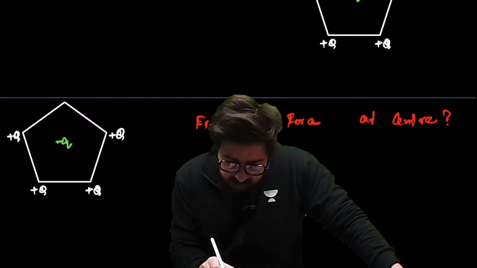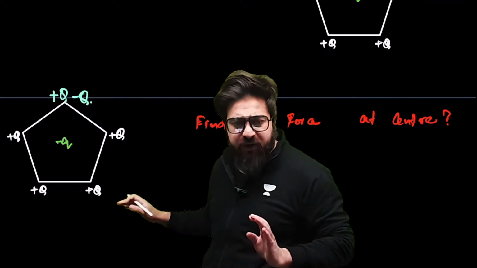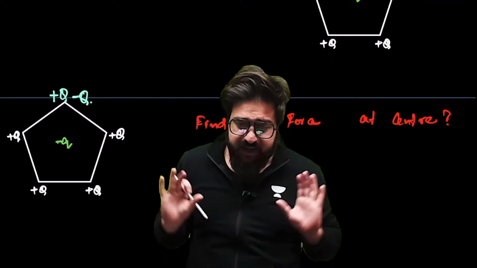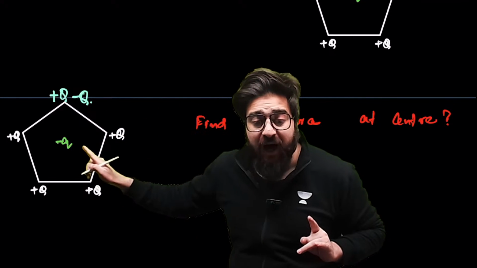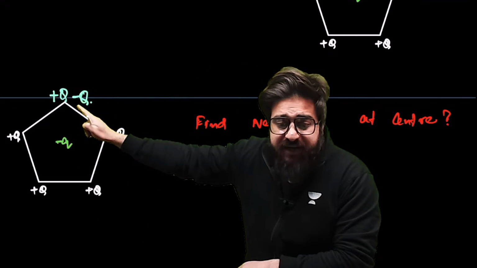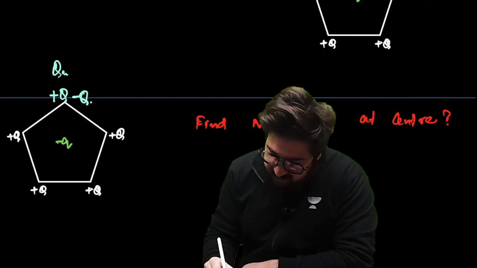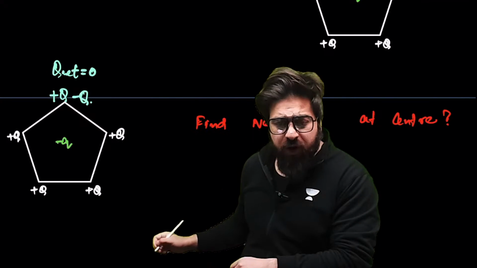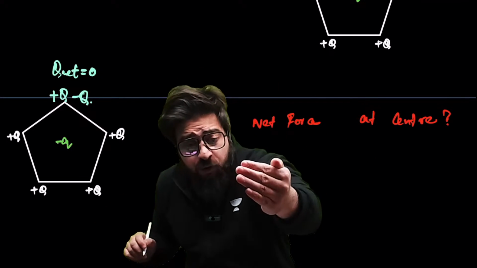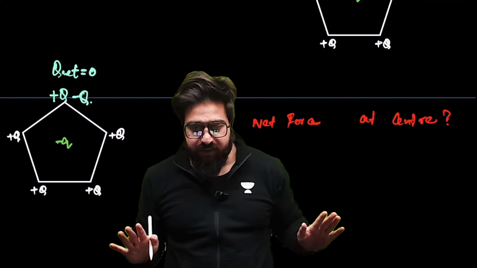That also means you can say if you place plus Q over here and if you place minus Q over here, it is one and the same thing. Because plus Q minus Q, once again net charge will become 0. This is the trick how to solve this type of questions. So we can assume net charge is 0 over here. Why? Because plus Q minus Q. Either you say no charge or you can also say plus Q and minus Q. That is one and the same thing.